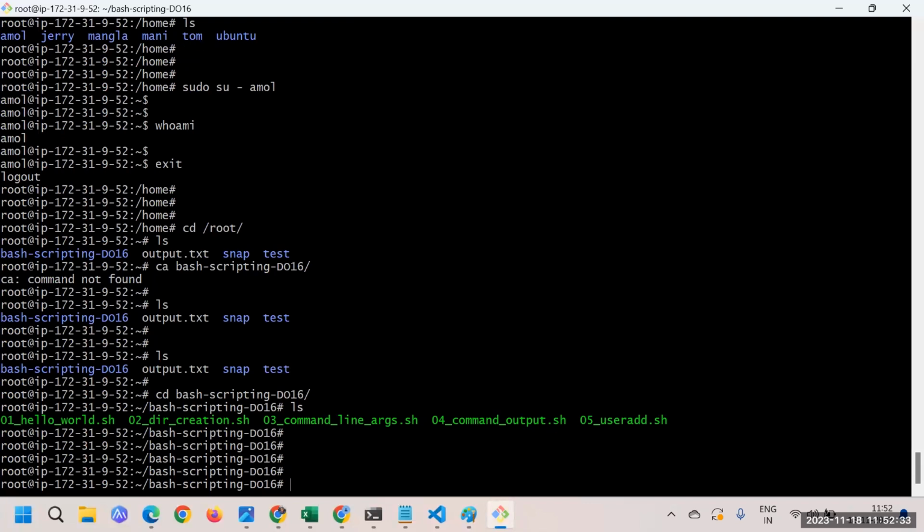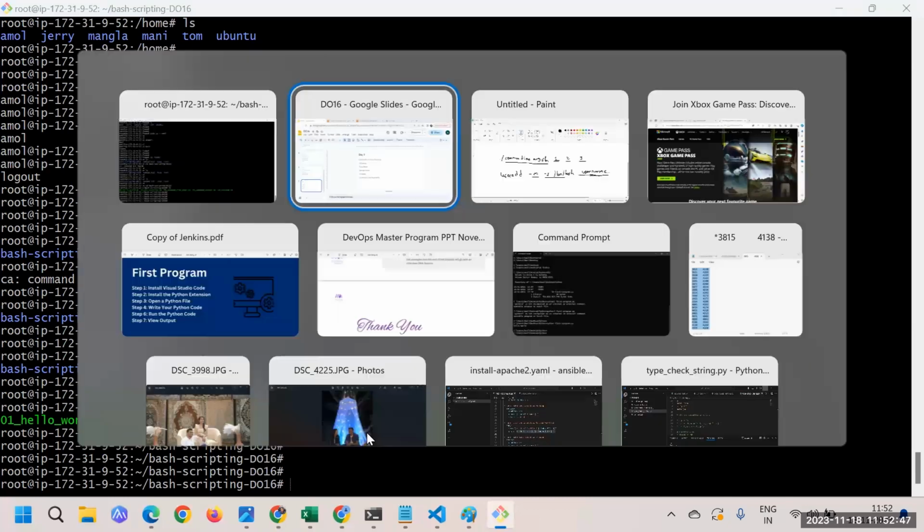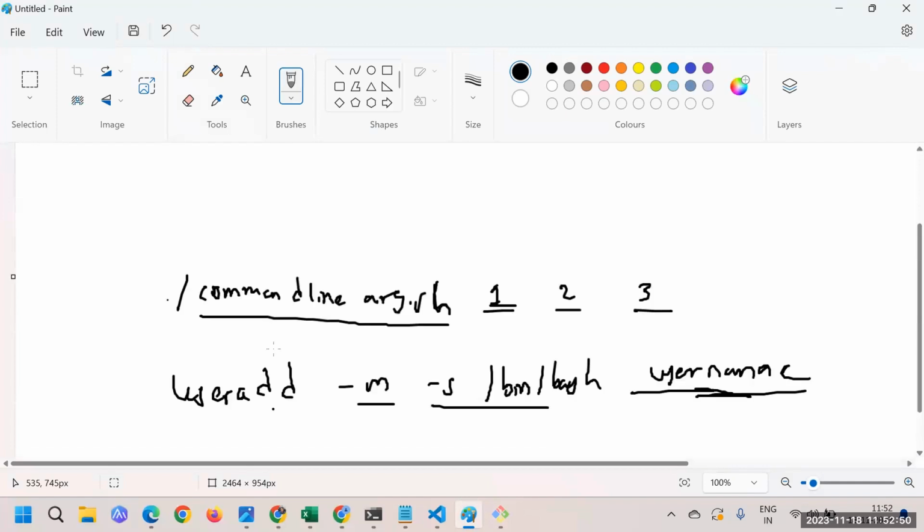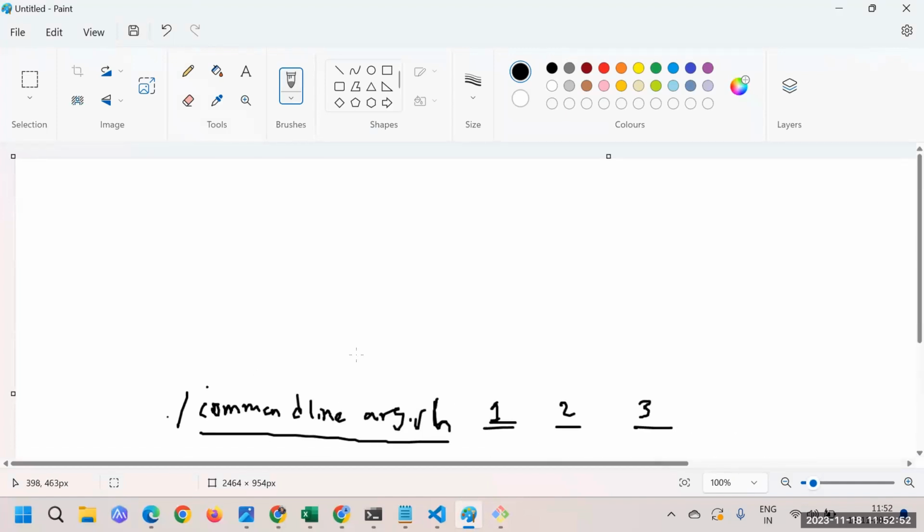Just imagine, you can take this as a real-time scenario, what we require, or what could be the use case. Let's say you are creating a server. Just assume that you are creating a server ready for use. Whenever you are creating a server, you might want everything required for the deployment of the application to be installed and available. So what could be that software?